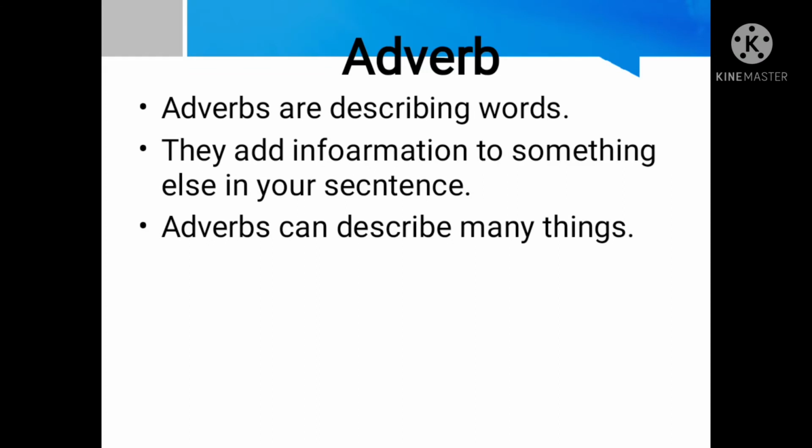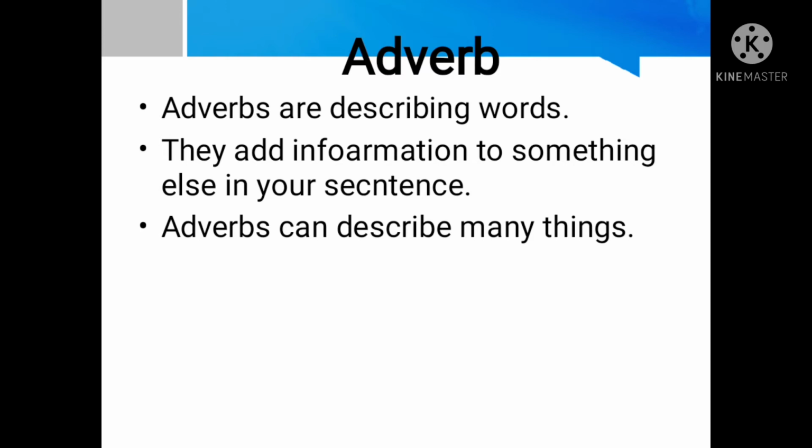So what are adverbs? Simply, adverbs are describing words. It means they describe how someone does something. For example, he is very slow. Slow describes how he does something, adding information to something else in your sentence. Adverbs can describe many things. For example, they describe an adjective, they describe a verb, and they also describe another adverb.